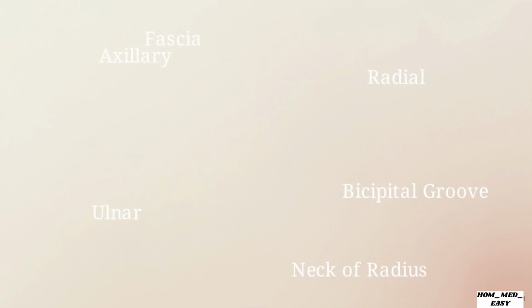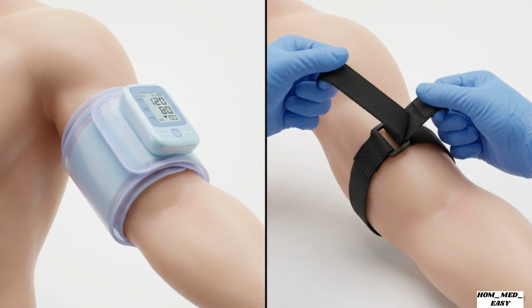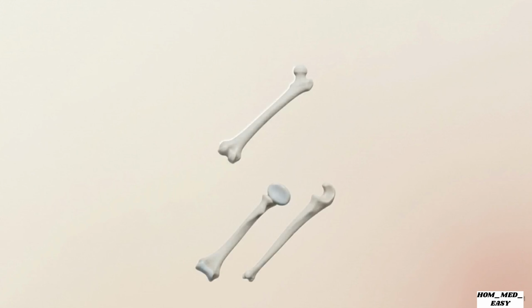A textbook list provides the necessary vocabulary, but clinical application requires us to convert those terms into a functional, three-dimensional spatial map. Establishing this map is the direct foundation for vital procedures like blood pressure monitoring and emergency hemorrhage control. Understanding this specific anatomy provides the blueprint required to navigate and salvage the upper limb. Let's build that spatial map using the skeletal structure of the humerus as our base landmark.